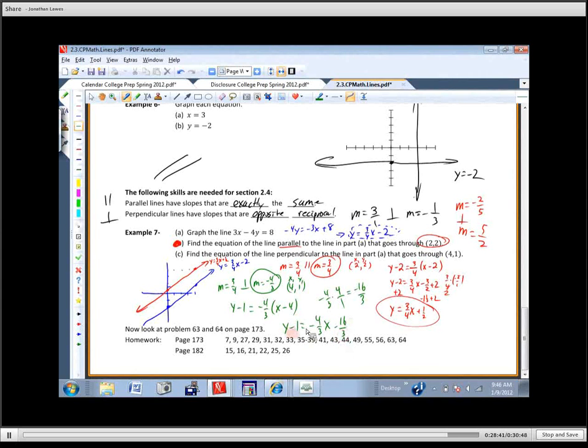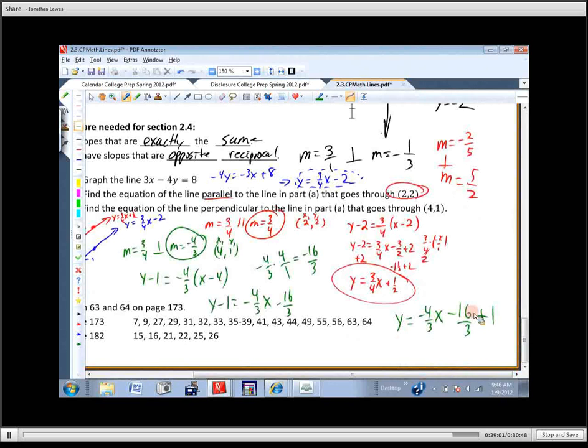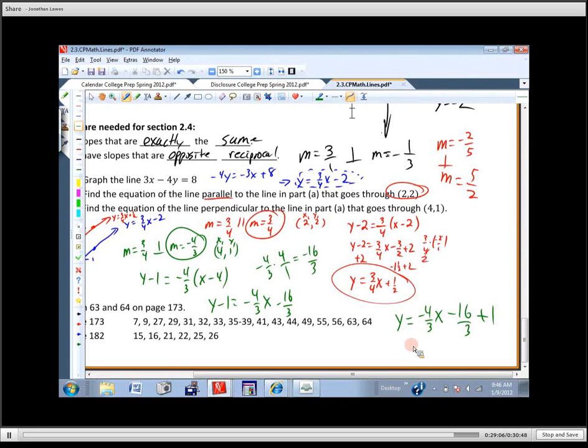Now, is everybody okay if I just zoom in on this guy right here? How do I take negative 16/3 and add 1 to it? You do add 3 to the top, but in order to combine fractions, what do you have to do? Common denominators. So instead of 1, I'm going to call it 3/3. So this is going to be y equals negative 4/3 x, and then negative 16/3 plus 3/3. That's going to be negative 13/3. And that's what we'd want to graph.